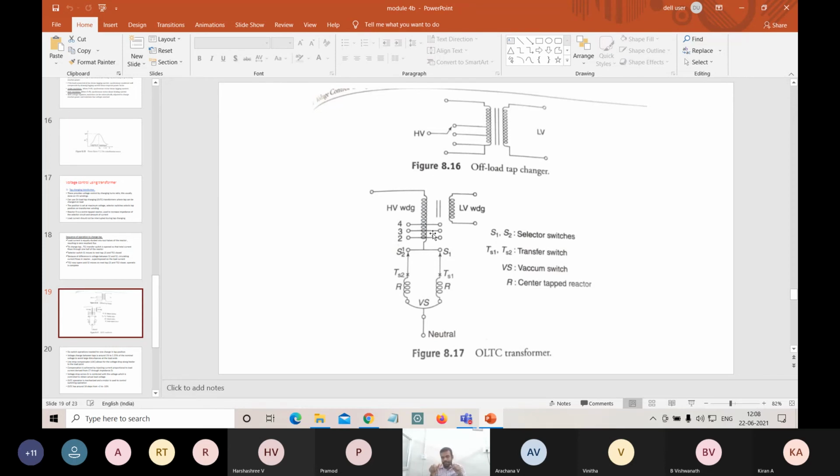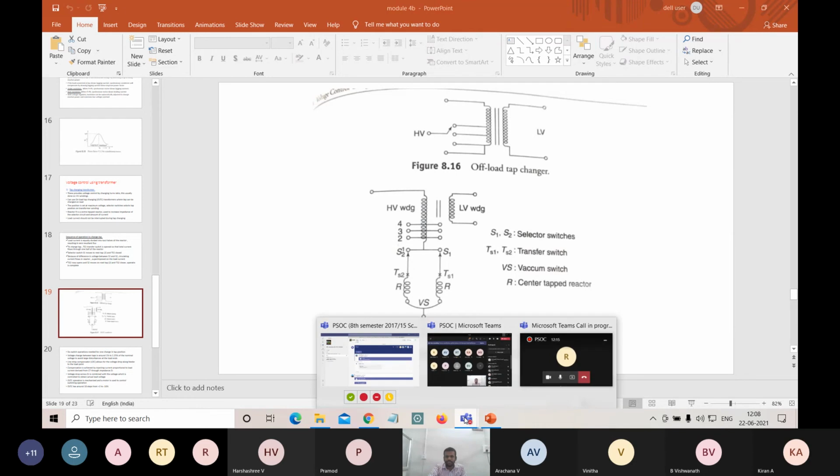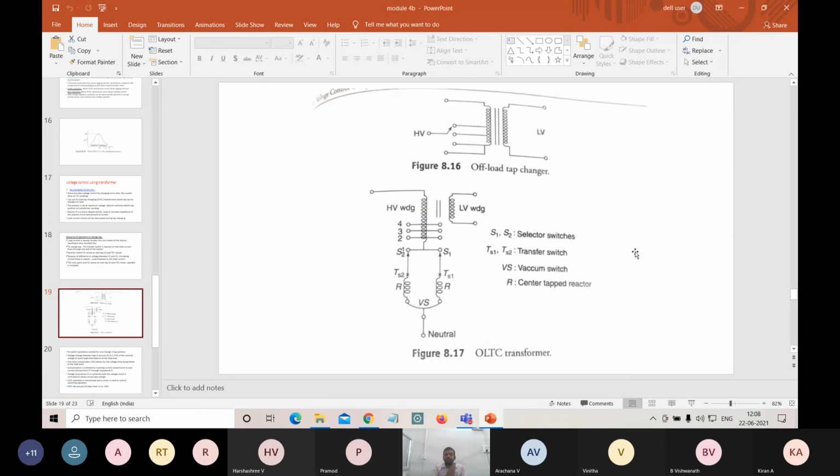We are releasing the current just by adding the resistance. So if the resistance is less, current will be more. If the resistance is more, current will be less. That resistance, including and removing of the resistance, is done by the flowing of current in the circuit. Okay, no problem. So that will be done in the potential transformer.